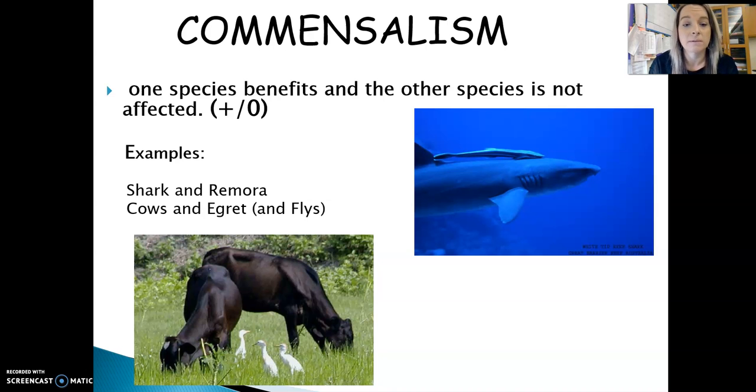Commensalism, C for chillin'. So you got your shark, who's just chilling, and you got your remora, who's getting a free ride. Remora benefits, and the shark could care less. They don't harm each other. The shark isn't gaining anything, and the shark isn't being harmed.